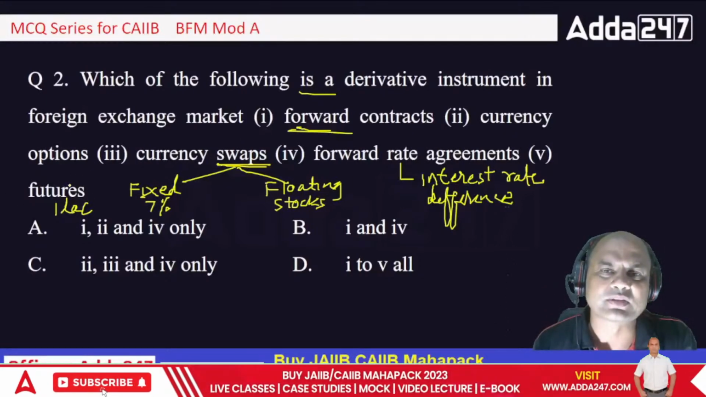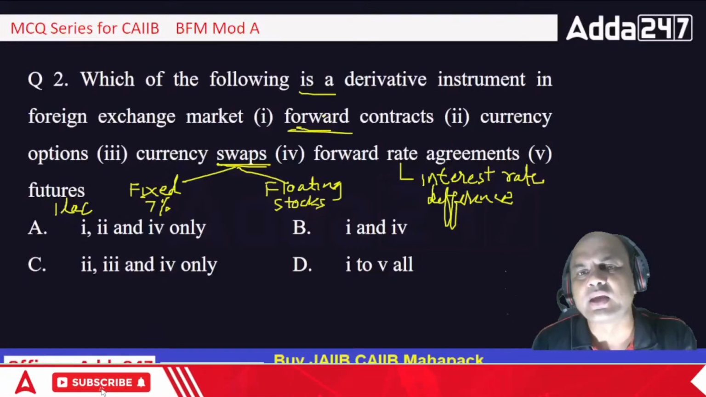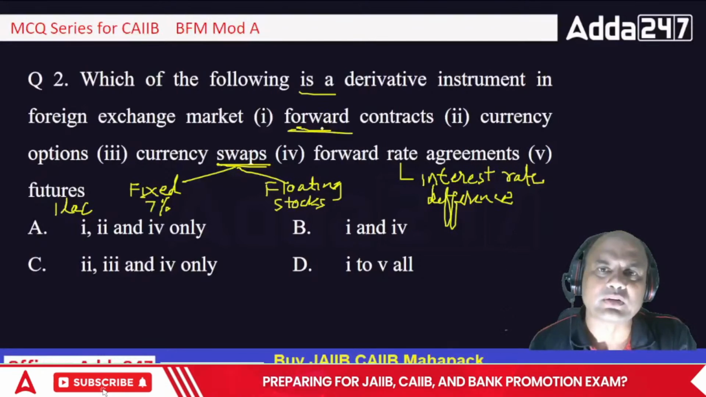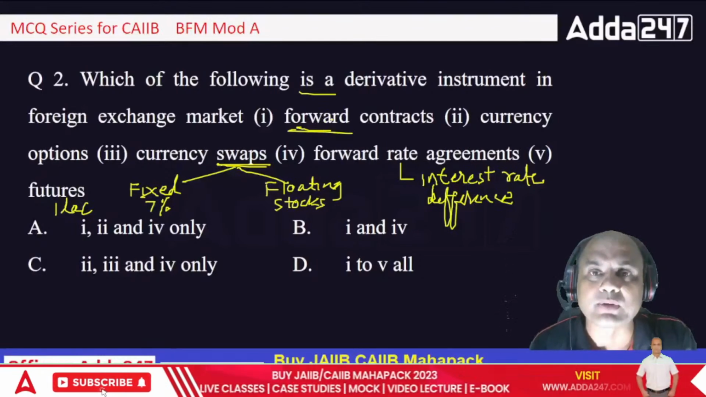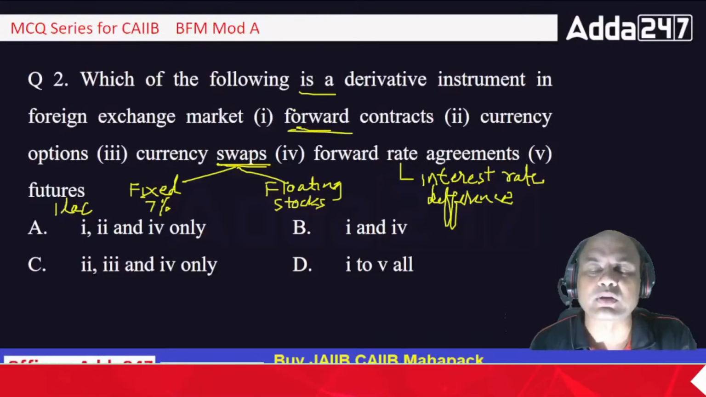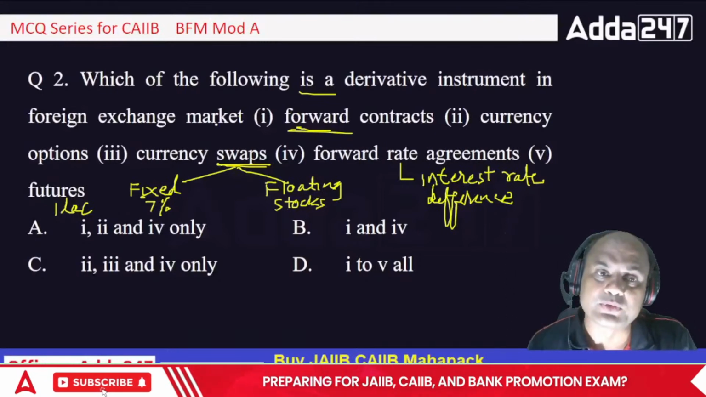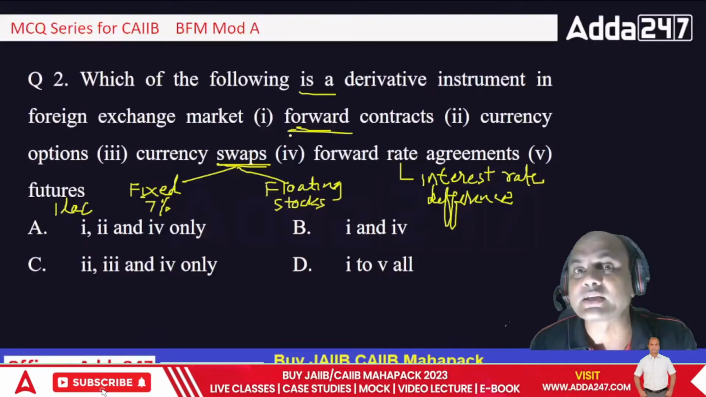What are futures? Futures and forwards are the same. The only difference is that in futures there is a third party involved. In forwards there is no third party involved. Forward is always called an OTC product, over the counter. It is between the buyer and the seller. And in futures what happens? There is a third party, like shares.